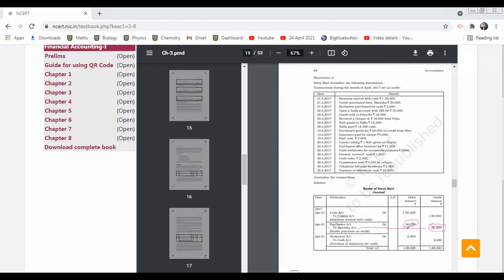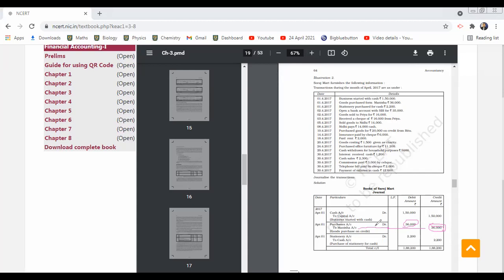If I directly explain those problems, it will be very difficult to understand. That is why I am making you practice first the identification of whether a transaction is a cash transaction or a credit transaction. Again, what are the two accounts that are influenced?